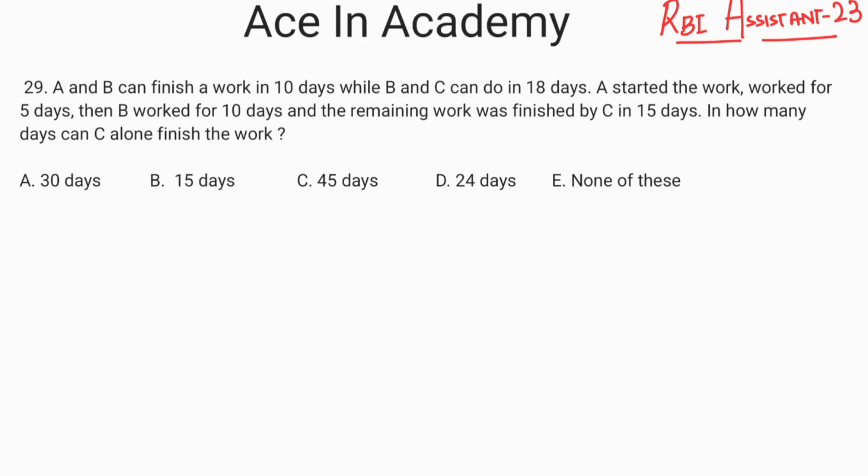Now the question is as follows: A and B can finish a work in 10 days while B and C can do it in 18 days. A started the work, worked for 5 days, then B worked for 10 days and the remaining work was finished by C in 15 days. In how many days can C alone finish the work? Now we are provided 5 options for this question. Option A 30 days, option B 15 days, option C 45 days, option D 24 days, and option E none of these.